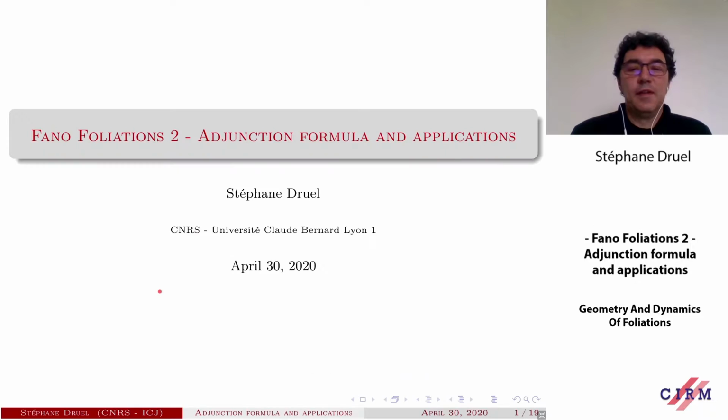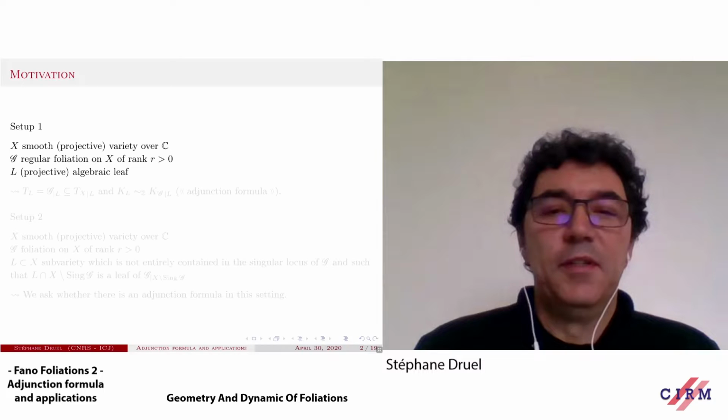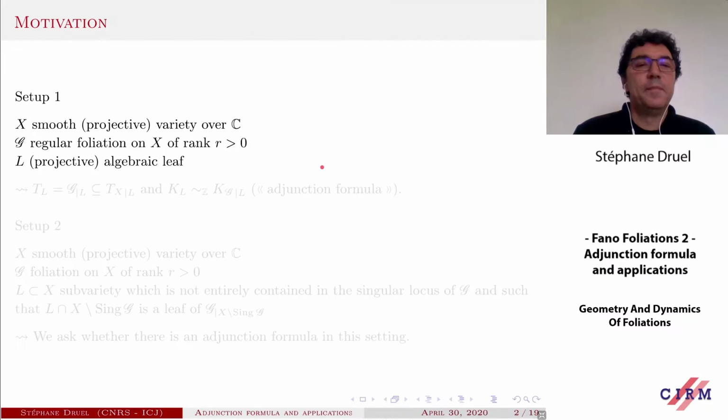So for today, for the third lecture of the mini course, I want to discuss some technical tools for our study of singular foliations, and in particular, I want to discuss an adjunction formula together with its applications to foliations. To motivate the question, let's look at an easy setting where everything is well understood.